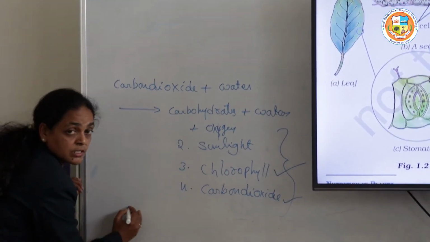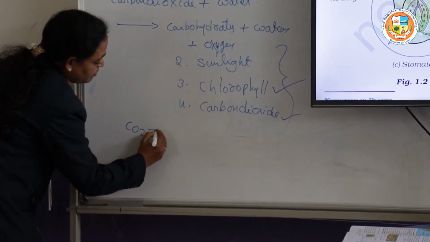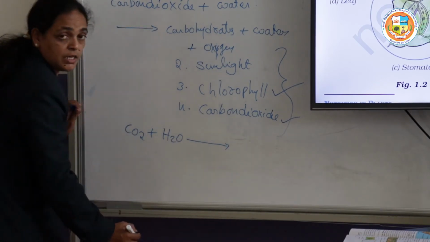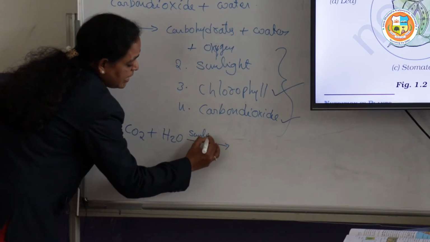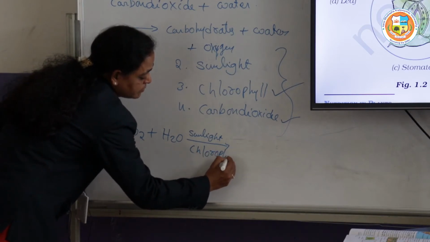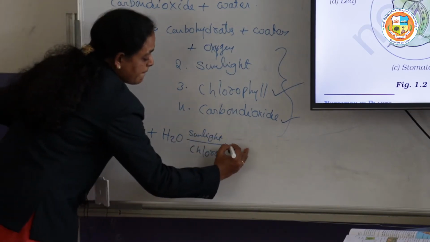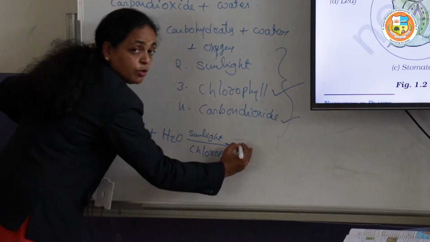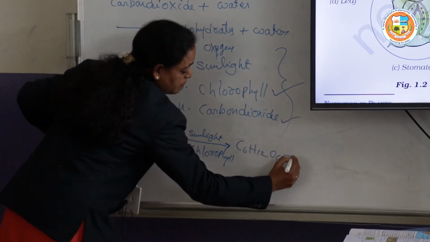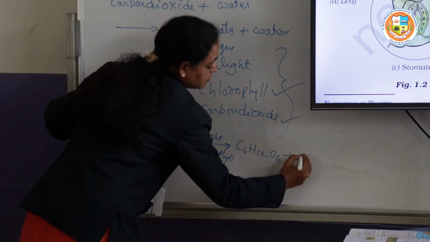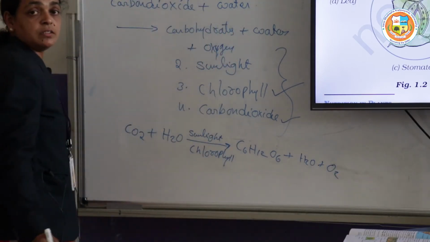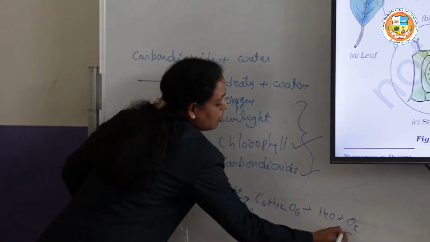In a chemical equation, say CO2 plus H2O gives rise to, under the presence of sunlight, by using chlorophyll, they prepare carbohydrates, C6H12O6, plus the final products water, H2O, plus O2. O2 means oxygen.